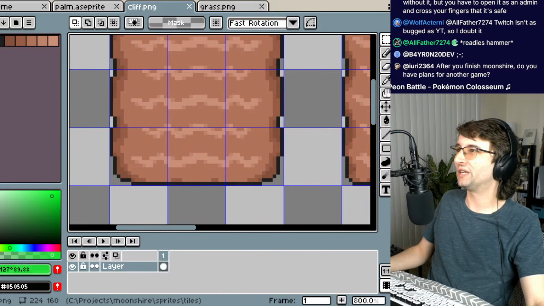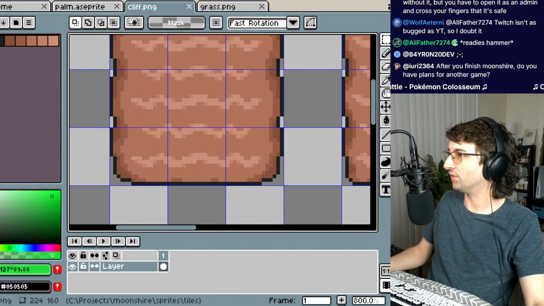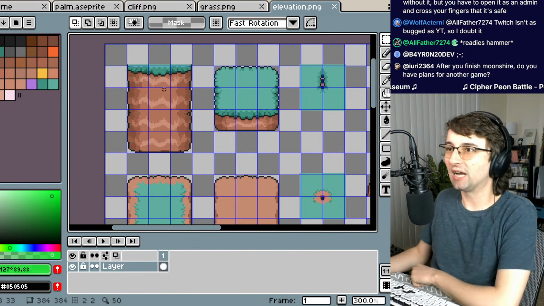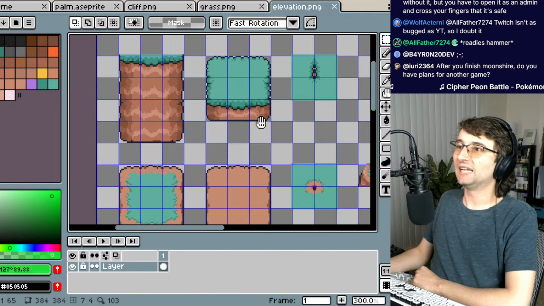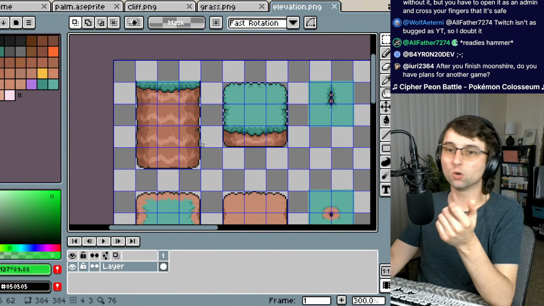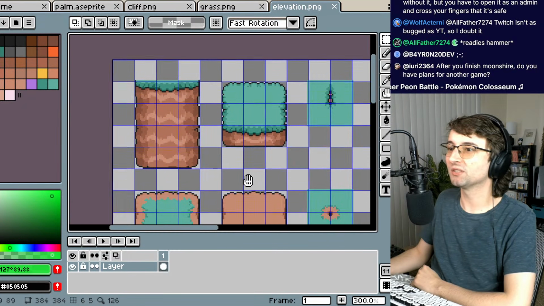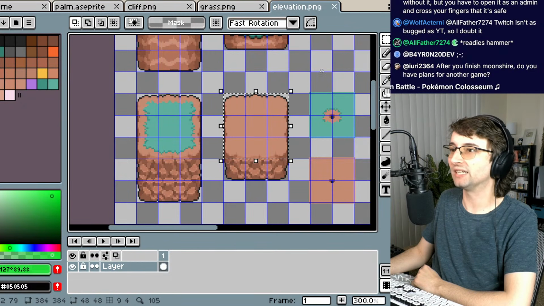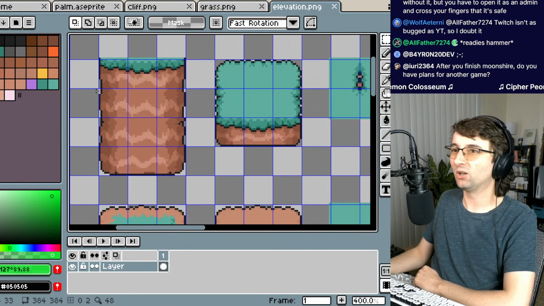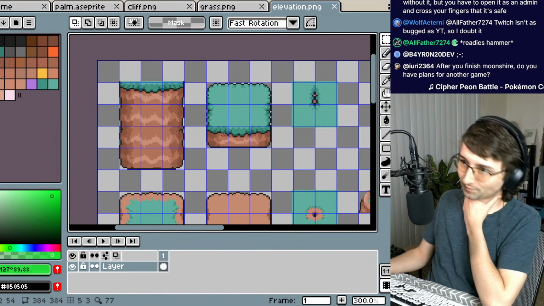Because before, the tiles were very... Let's see, I think I might actually have them. Yeah, this is what it looked like before. All of the tiles were combined. And there's a problem here: what if I had a snow biome or something else? Or what if I wanted this cliffside section to be rendered on top here? I was annoyed that I had all these cliffs, but they only worked with this grass top. That was the only one that it worked with.